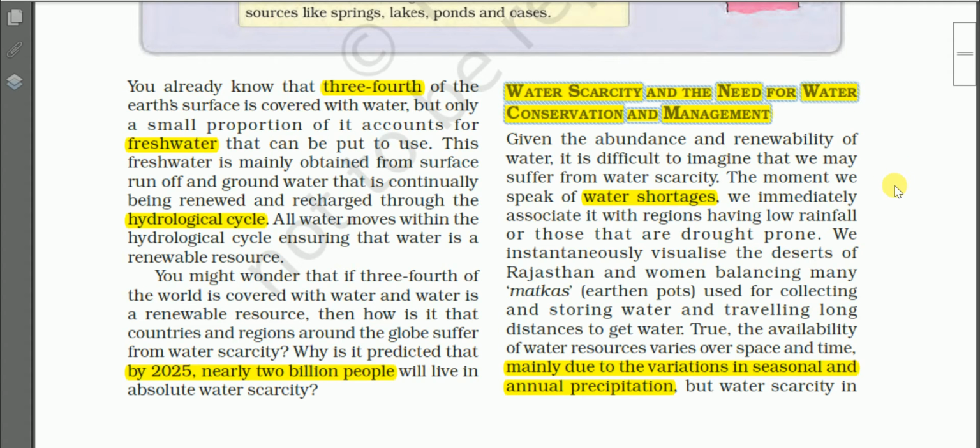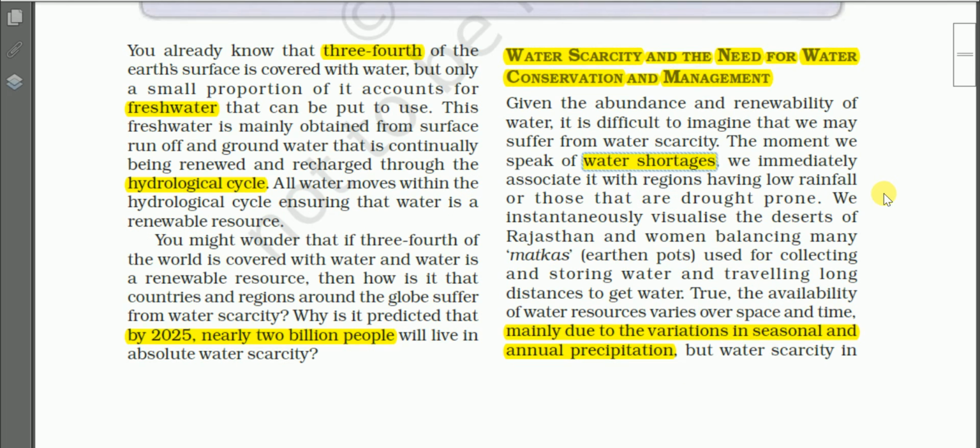And the moment we speak of water shortages, we immediately associate it with regions having low rainfall, or those that are prone to drought. Okay, when we talk about shortage of water in India, we immediately visualize the regions in India where there is low rainfall, or those areas which are drought prone.